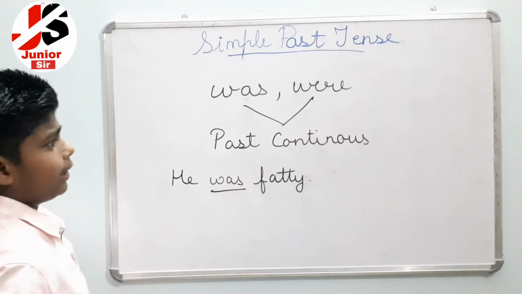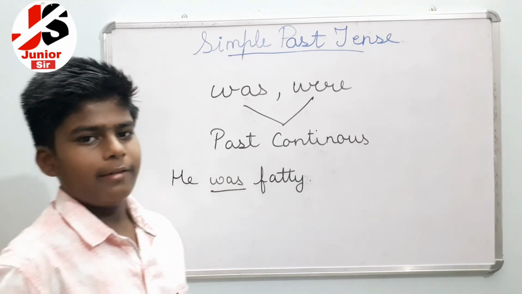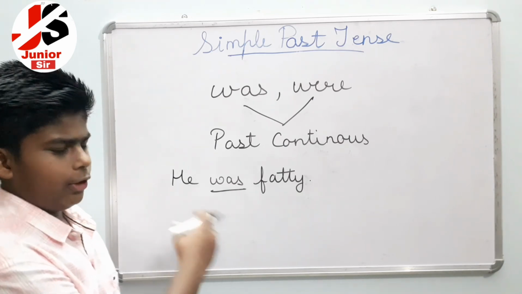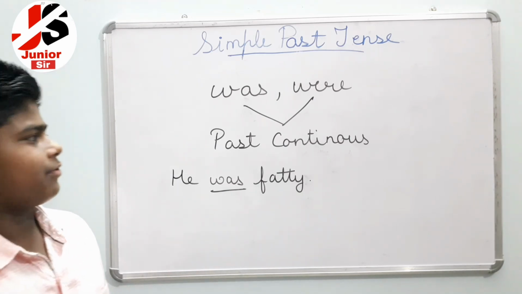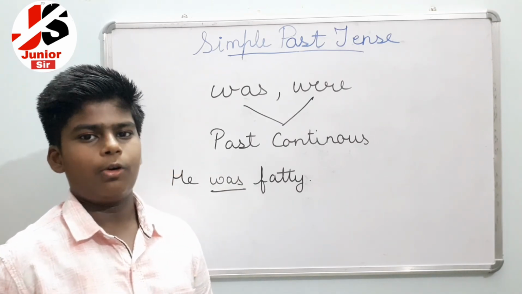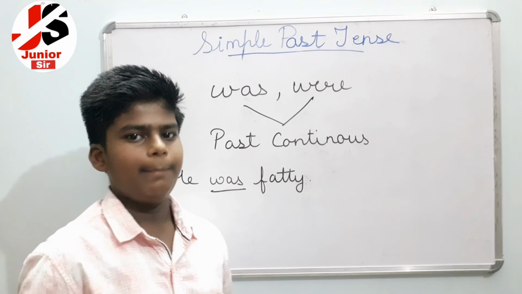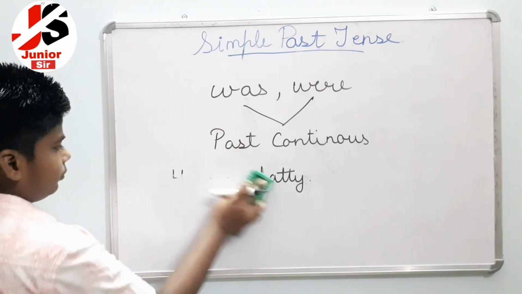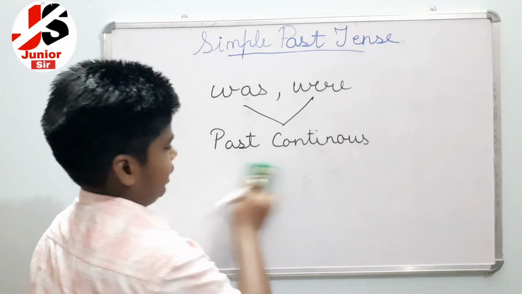So I want to tell you that was and were are used when there is no verb in a sentence. In this sentence, there is no action, no verb. That is why we have used a helping verb. If in a sentence there is no verb, then we use helping verbs. Now the uses of was and were.